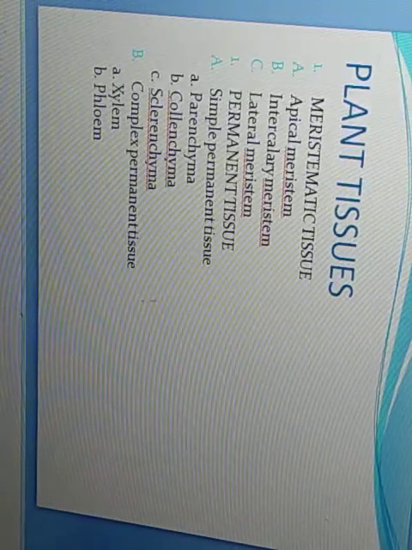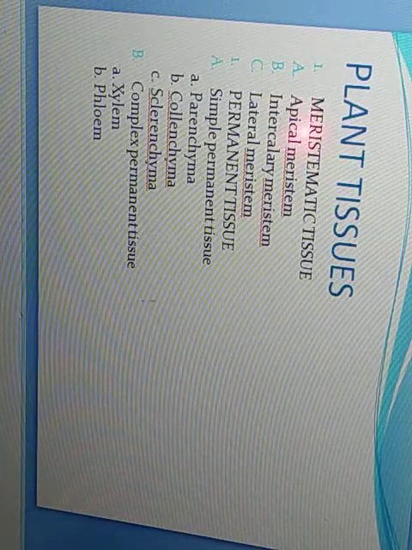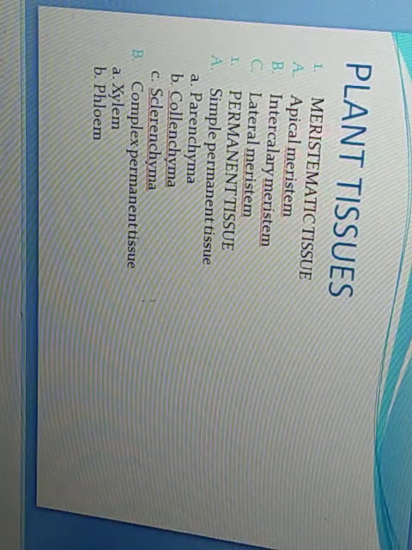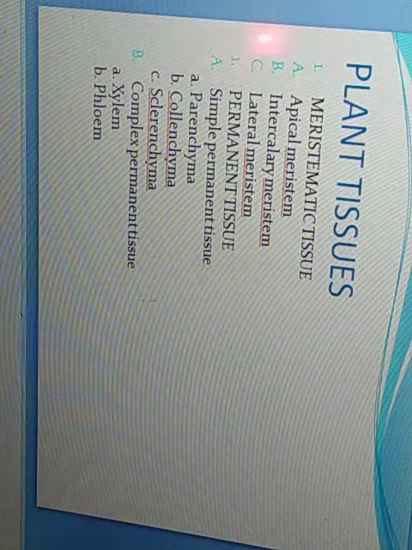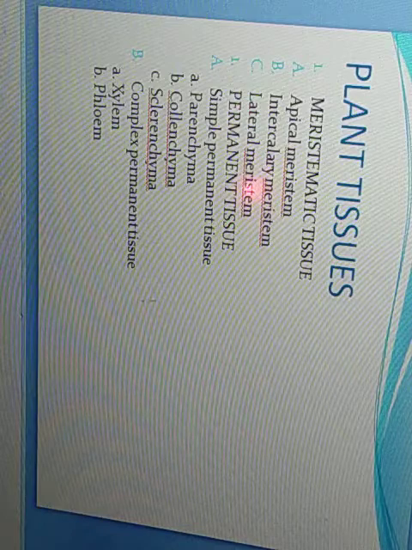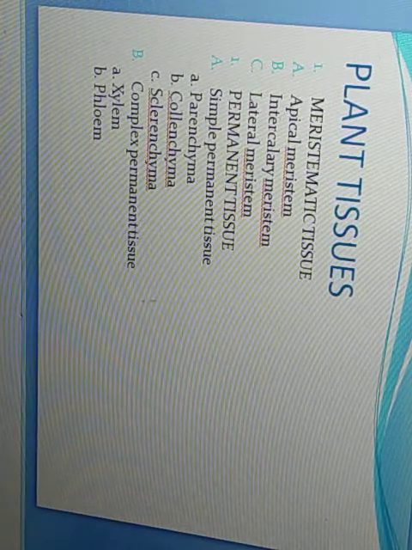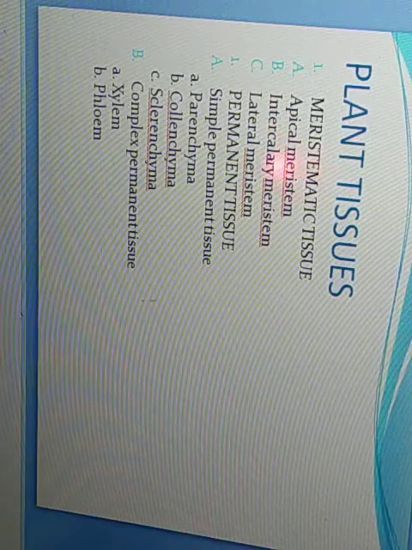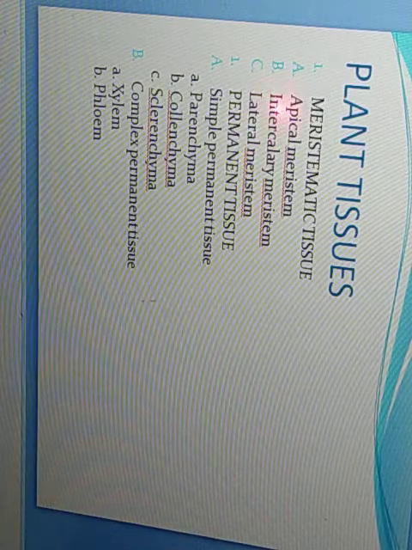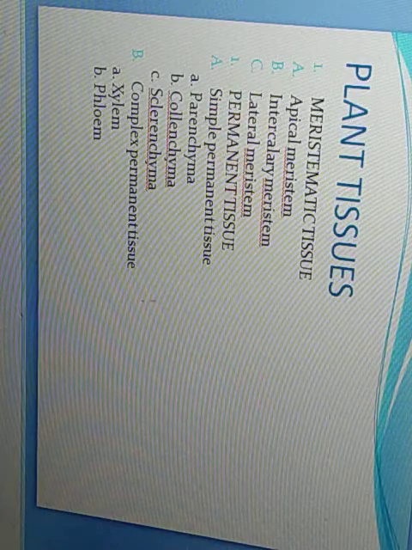So dear children, you can see here the plant tissues. Number one, we talked about the growth tissue. Meristematic tissue is also known as the growth tissue, and it is of three types: apical meristem, intercalary meristem, and lateral meristem. You can use the term meristem for meristematic tissue. So here I have used the terms apical meristem, intercalary meristem, and lateral meristem.